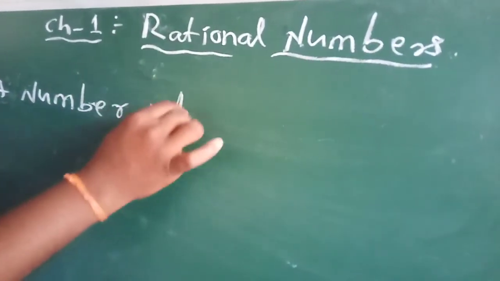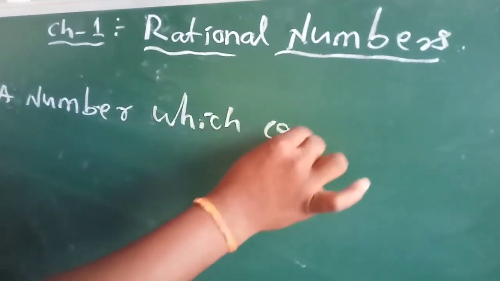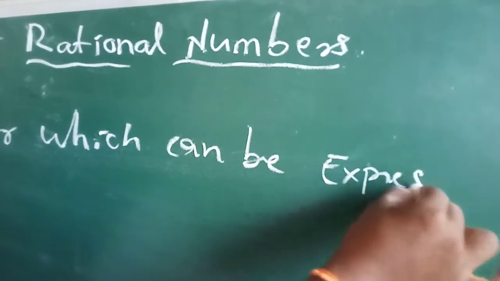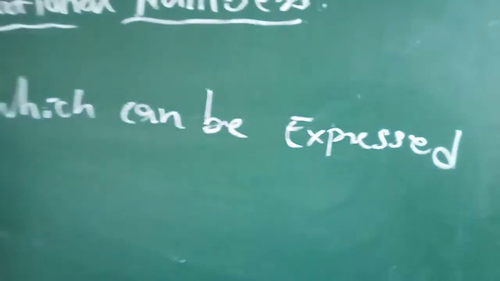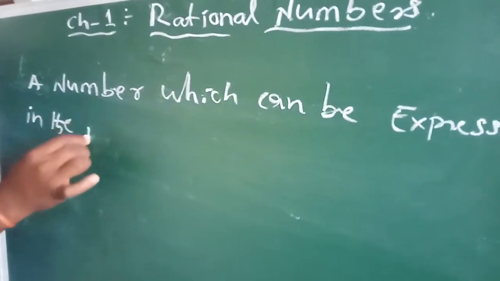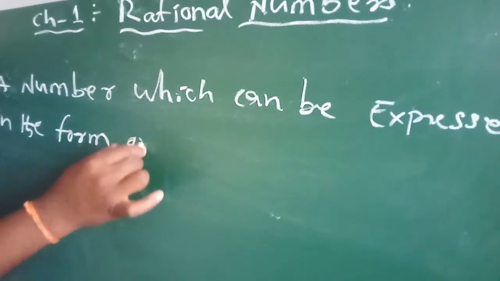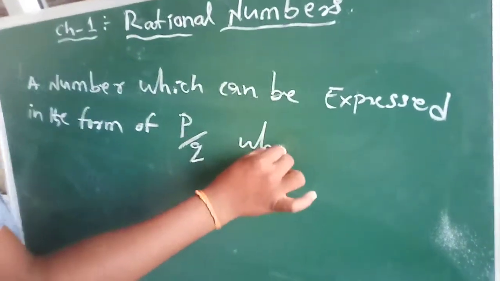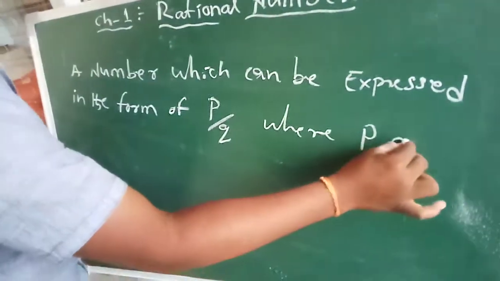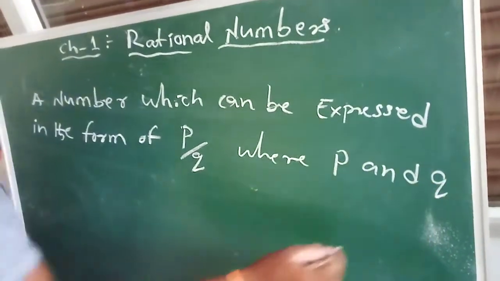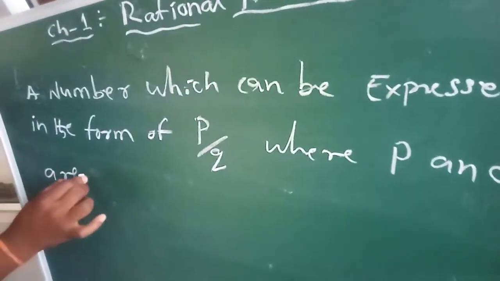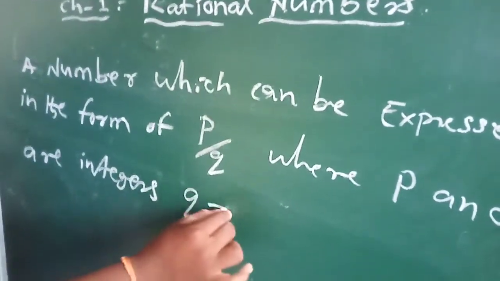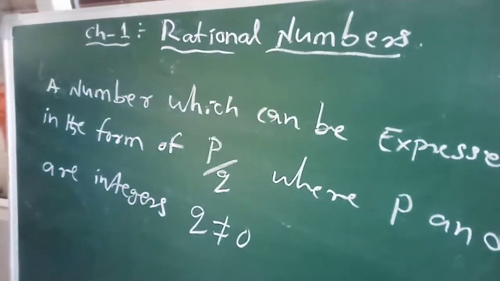A number which can be expressed in the form of P by Q, where P and Q are integers, Q not equal to 0.